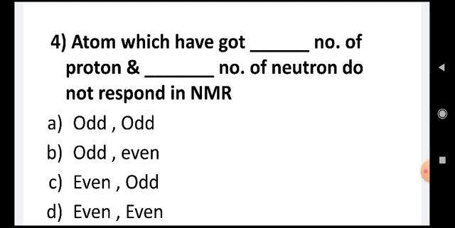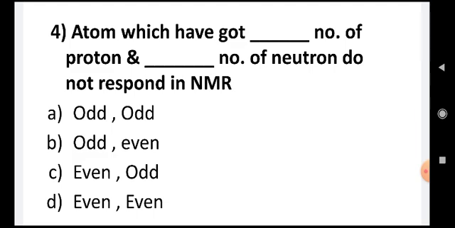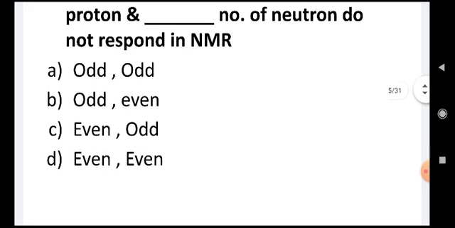Atoms which have got dash number of protons and dash number of neutrons do not respond in NMR. Odd odd, odd even, odd, even. Well, here if there are even number of protons and even number of neutrons, then that particular atom will not respond to NMR. So the answer is D.